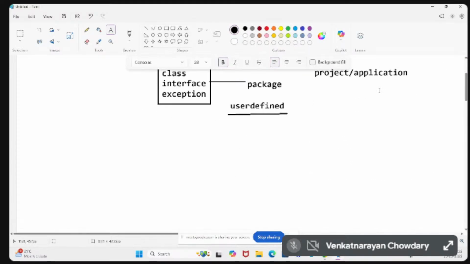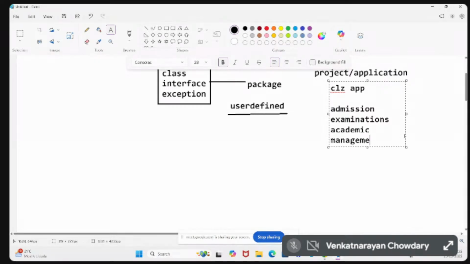So if I want to develop any college application, let us take an example. The college application may contain a couple of things, like admissions, examinations, academic records, management, and alumni.